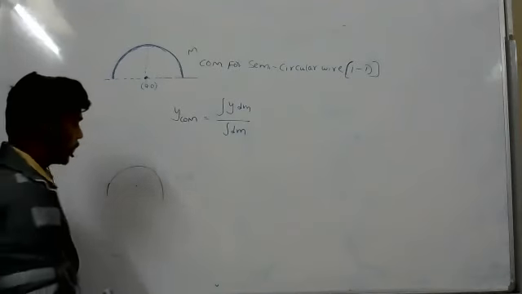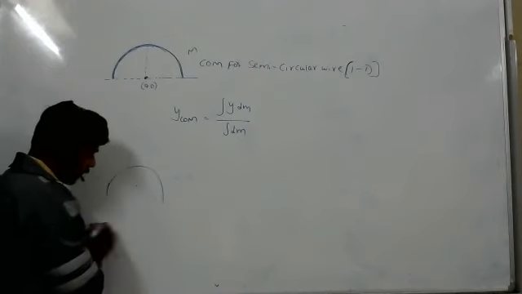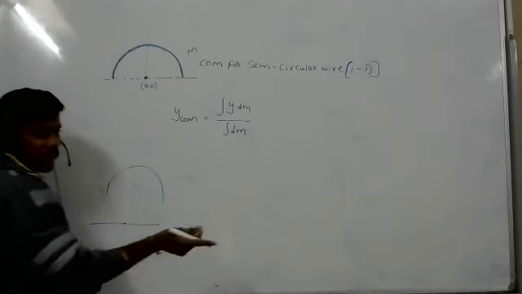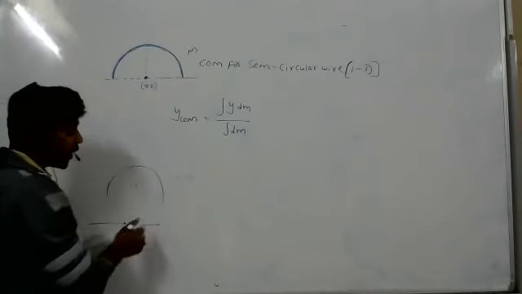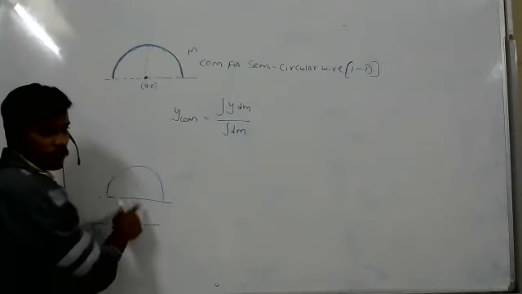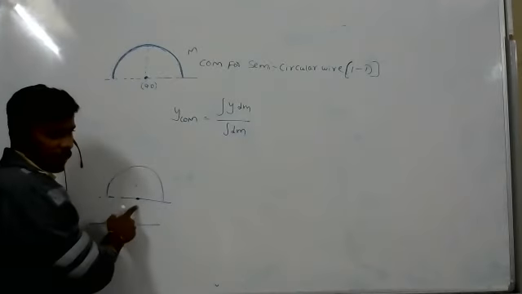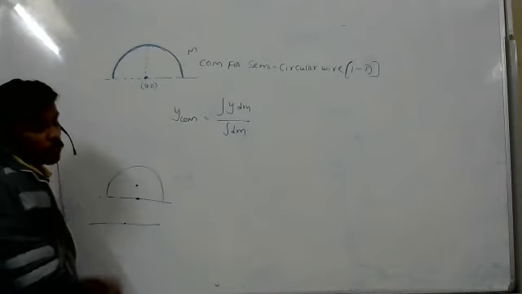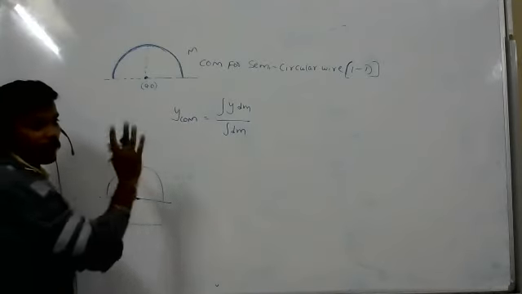Okay. Don't worry. See, the wire is like this. When they bend the wire, if the wire is like this, then the center of mass will be somewhere here along the x direction only. But when the wire shape is given like this, the center of mass will be along the x direction and along the y direction also. The center of mass along the x direction, if you know this length, will be at this point. But now the center of mass even exists along the y direction also. So I am going to calculate in the y direction where we will get the center of mass.